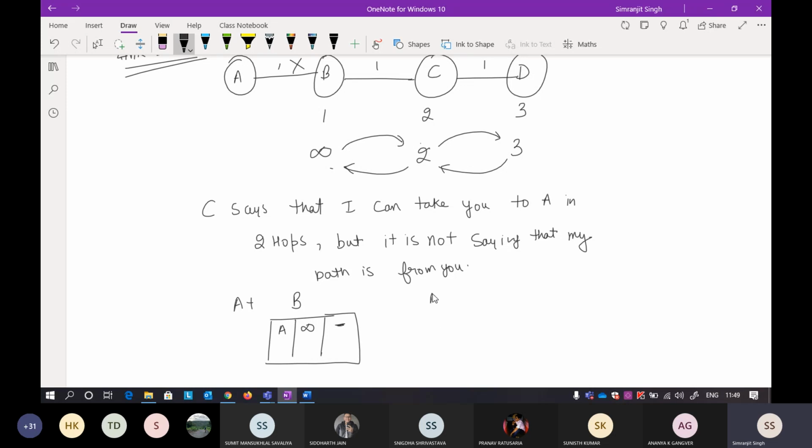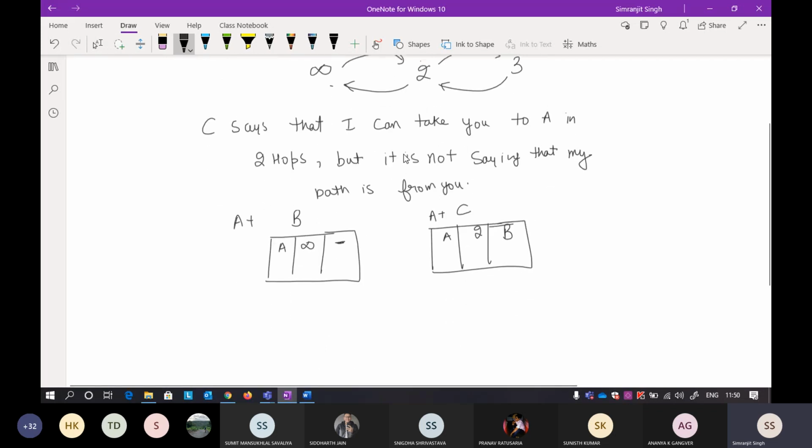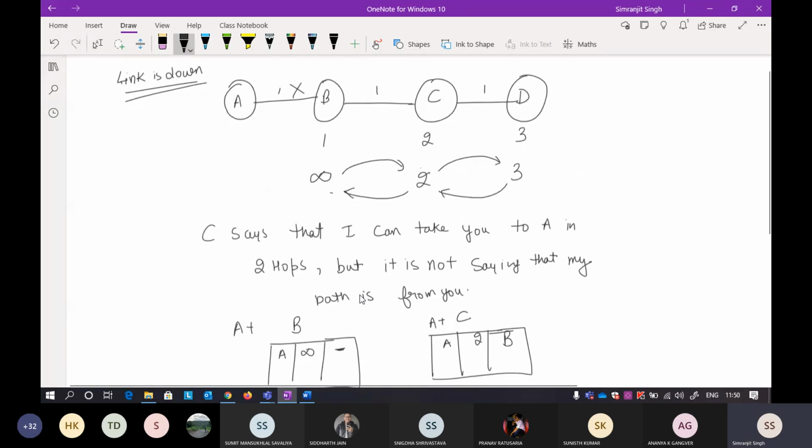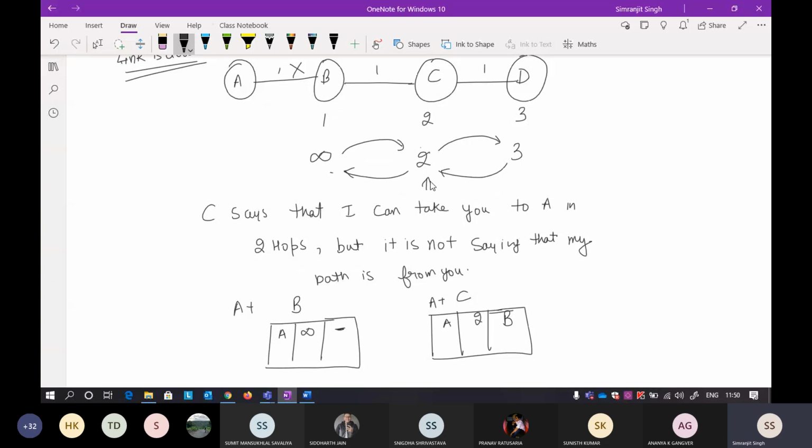Okay, so at C, if I'm writing it, I can write it like this. I'm just showing you what will be the new routing table at C. At C the path was A, then 2, and the next hop was B, because we are going through B here, so that is why the next hop was B. If you want to update the routing table, you can also do it like this, to find what the new distance will be and what will be updated here.